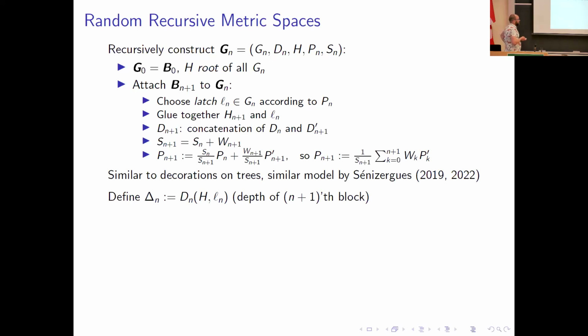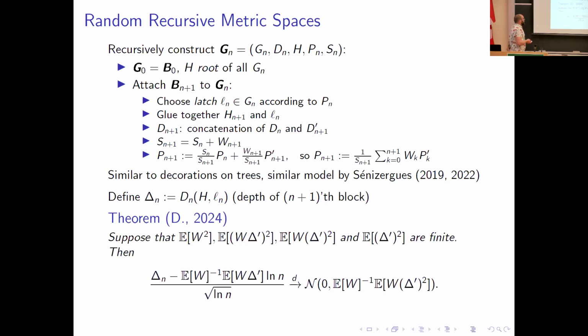Just as before, I'm just going to define the space now in my large space from the master hook to the latch I've attached at step n. And conditional on some second moment conditions here, we have a central limit theorem with the parameters given here for the expected value and the variance. So this is the main result. Okay, 5 minutes left.